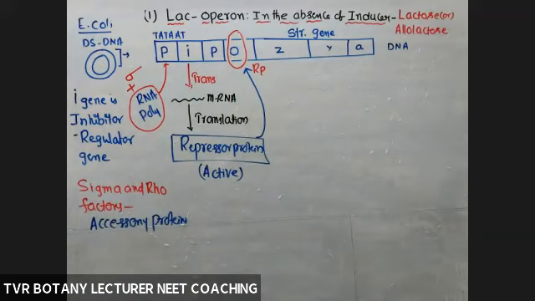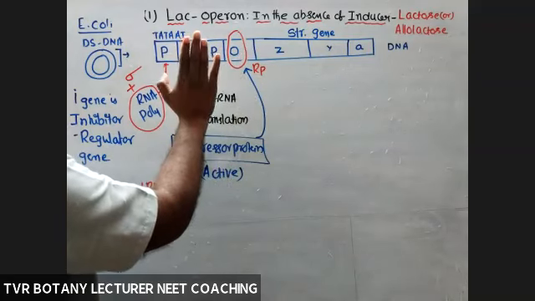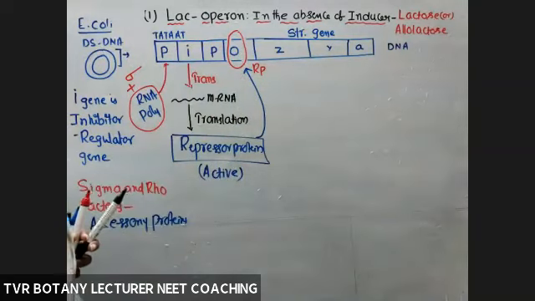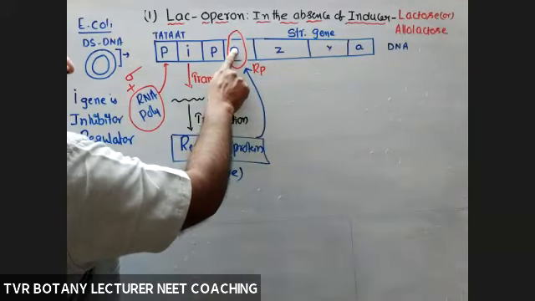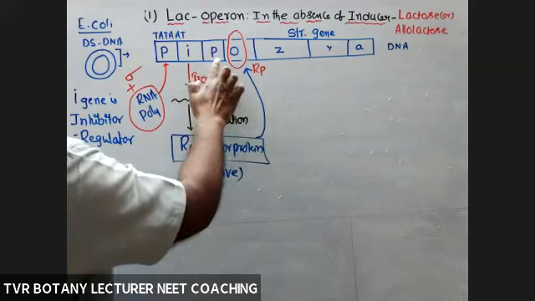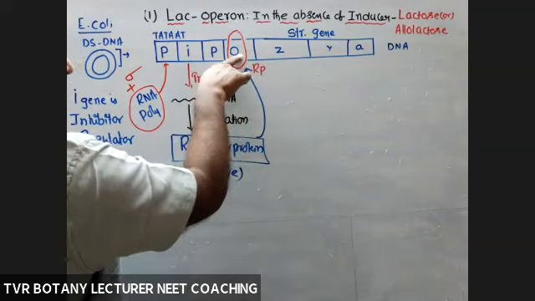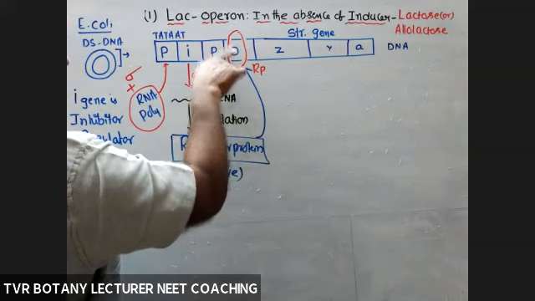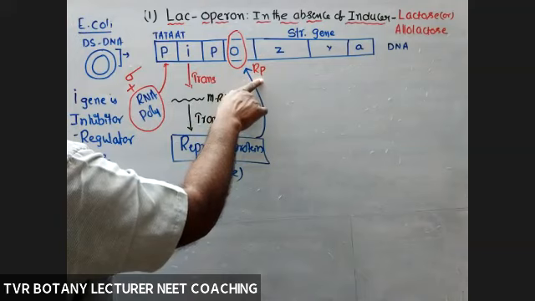For example, if a road is under construction and there is no diversion, you have to go back. Here, is this one blocked or not? So the operator is blocked. Now RNA polymerase is not able to open the DNA strand in the area where the operator is present. Reason, that was blocked by repressor protein.